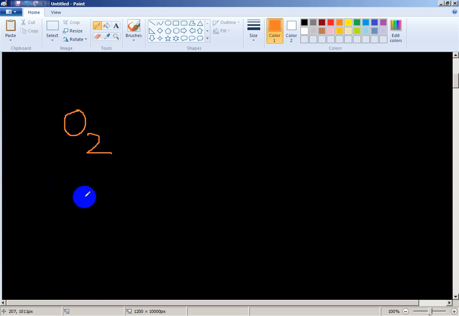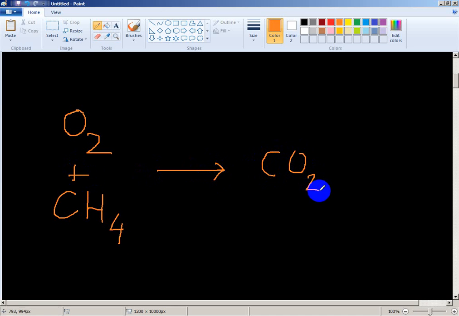Air burning and cooking, like methane gas burning. When these two substances burn, a new substance is formed: carbon dioxide and water are formed, and heat is also formed. During a chemical change, a new substance is formed, energy change occurs, and it is irreversible.